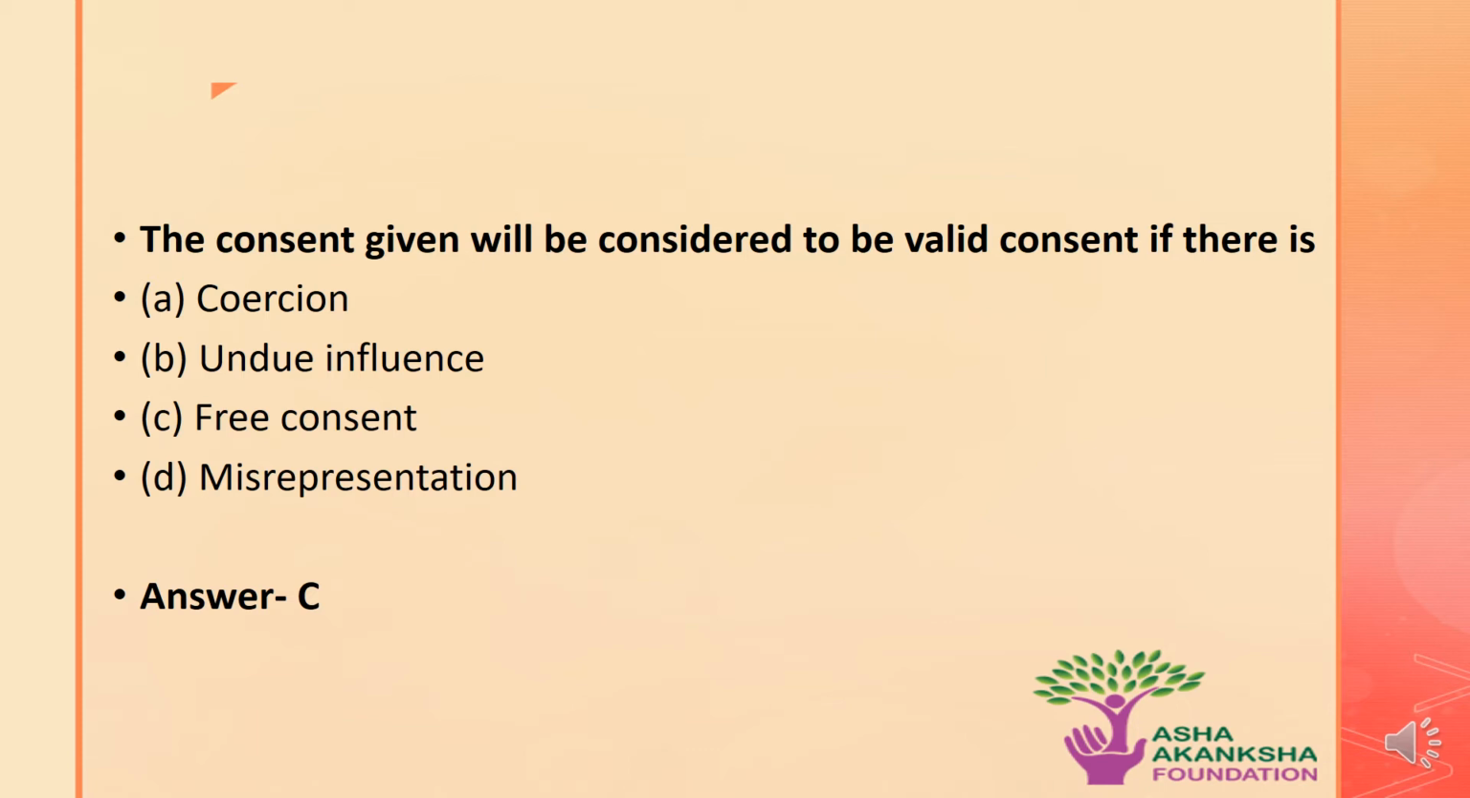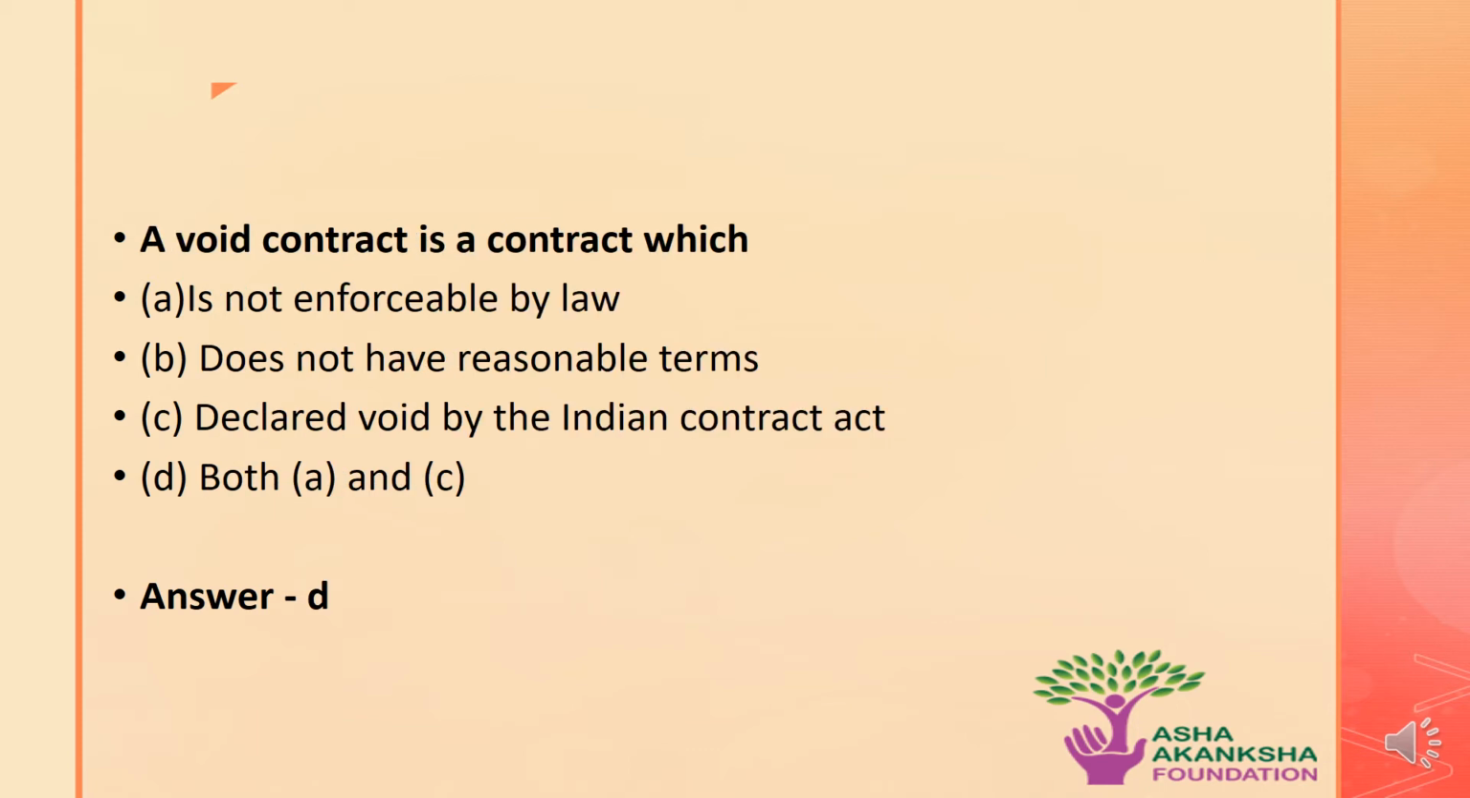by meeting of minds. The next question is a void contract is a contract in which, options are A, is not enforceable by law, B, where a contract does not have reasonable terms, C, when a contract declared void by the Indian Contract Act, or D, both A and C. The correct answer to this question is option D, that is both A and C. This means that a void contract is a contract which is not enforceable by law and which is declared to be void by the Indian Contract Act.